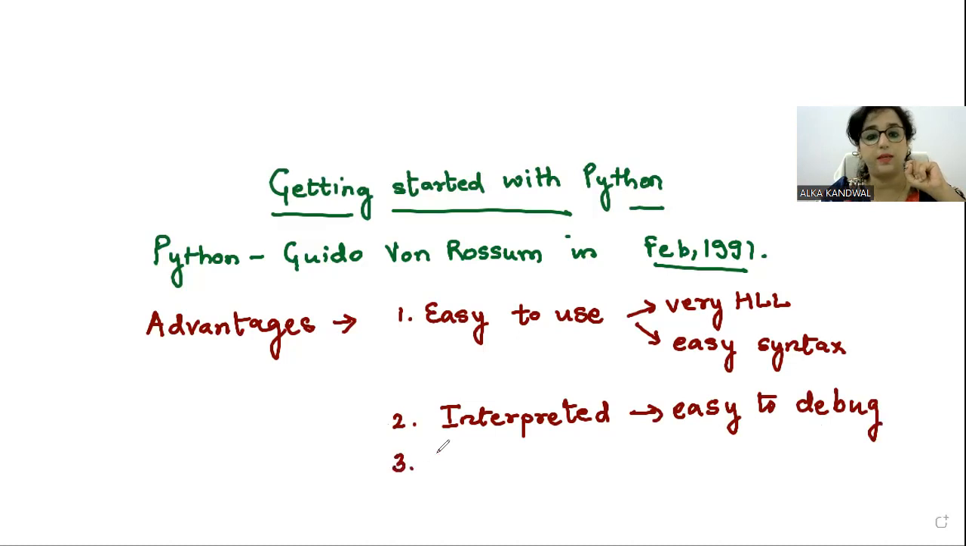अब क्या है सबसे important, free है और open source है. Okay, it is a free and open source language. So the Python language is free and with the source code. Source code के साथ free है इसलिए उसको open source बोल रहे हैं.